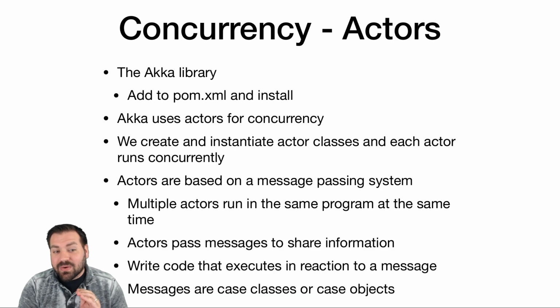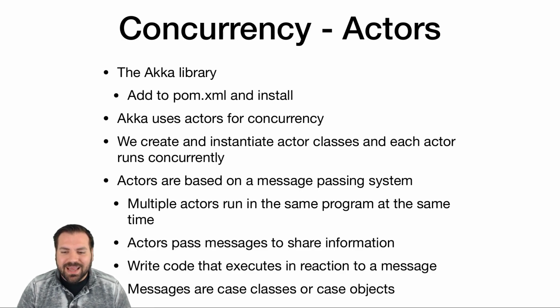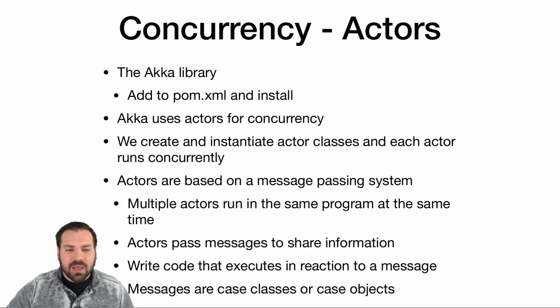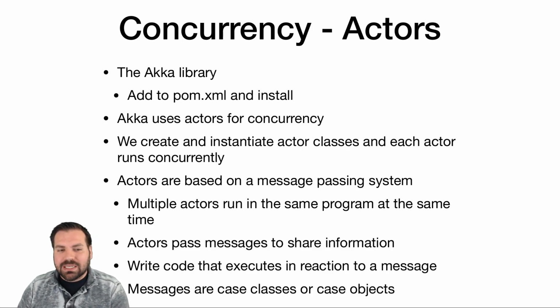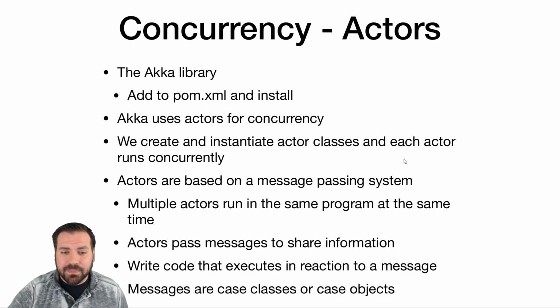So we create an actor system, and then we add actors to that system. Each actor is going to be able to run independently of the other actors, and they're going to communicate by passing messages to each other. They're going to send messages to each other, and when a message is received, based on the type of that message, it's going to execute different code.